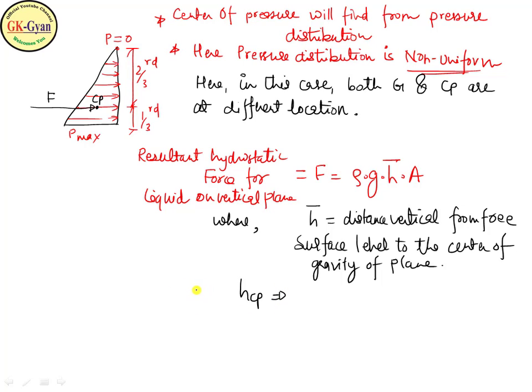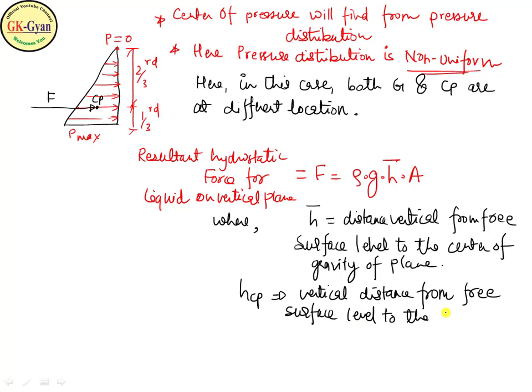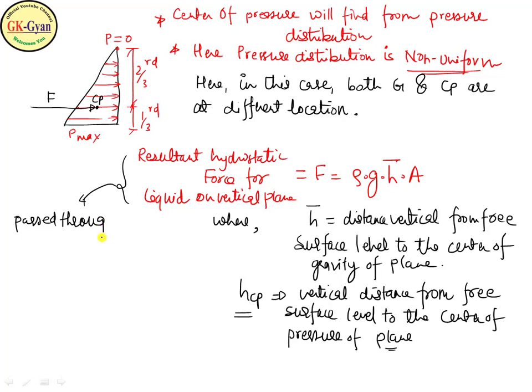And HCP we also define. HCP is the vertical distance from the free surface level to the center of pressure of the plane, and this resultant force will pass through the point called the center of pressure, CP.